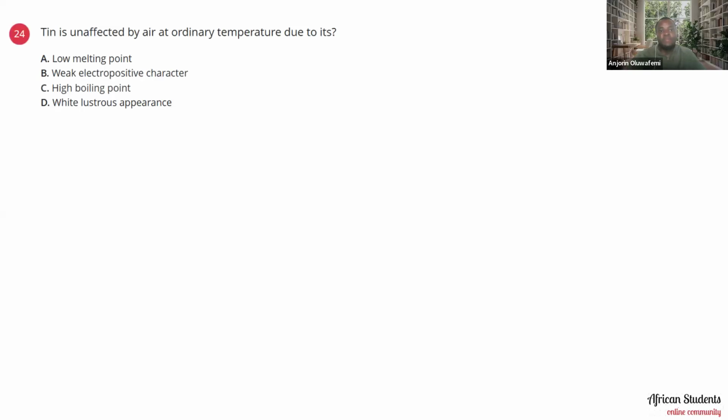Tin is unaffected by air at ordinary temperature due to its low melting point, weak electropositive character, high boiling point, or white lustrous appearance. So why is tin unaffected by air at ordinary temperature? The reason is the weak electropositive character.